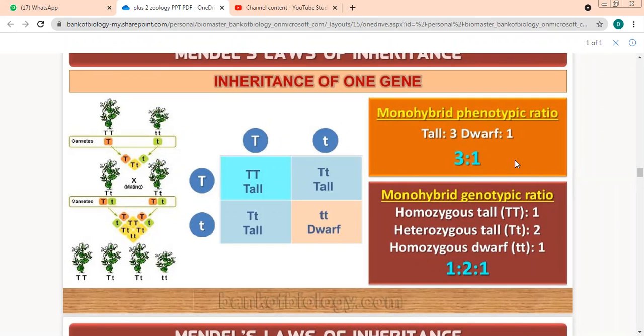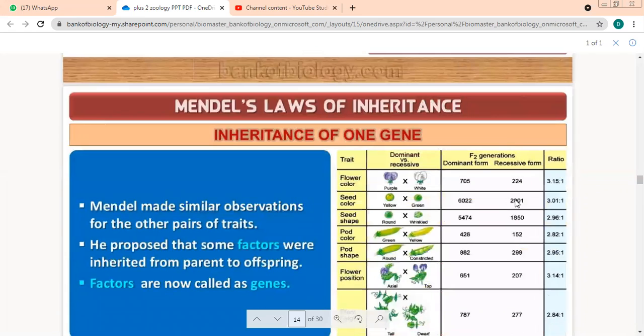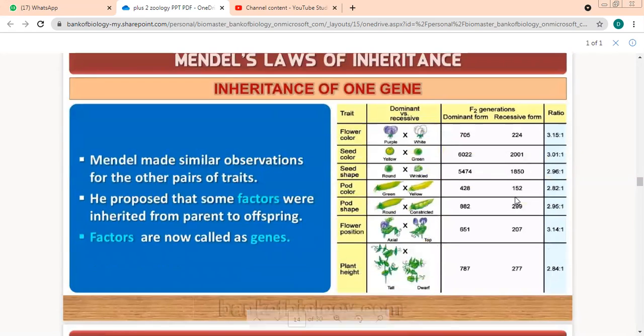Let's talk about the genotypic ratio. See over here, capital T, capital T is 1, so 1 over here, homozygous tall. Capital T, small t is 2. And then small t, small t is 1. We've already discussed this. 1:2:1. So this is the monohybrid phenotypic ratio, 3:1, and this is the monohybrid genotypic ratio, 1:2:1. Please do not get confused in both the ratios. We are still continuing with the same inheritance of one gene, beta.